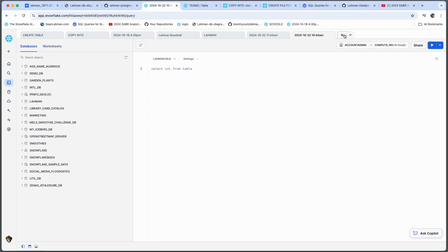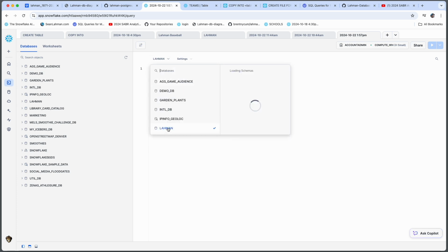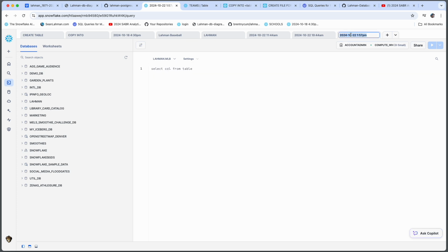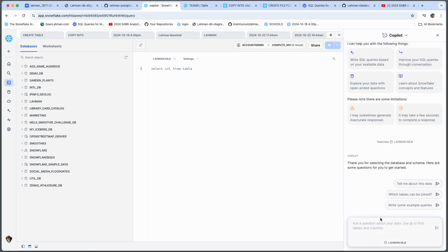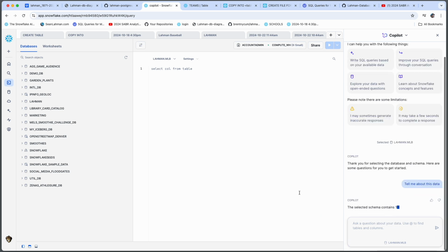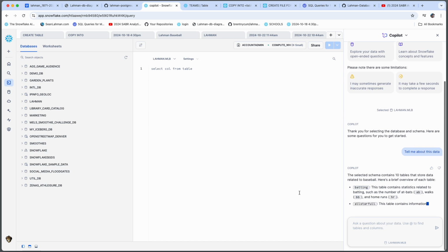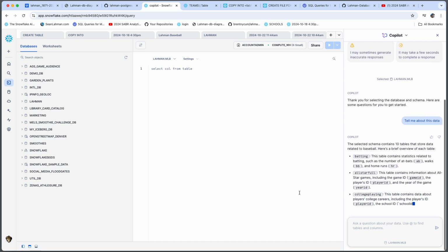Okay, I'm going to open up a new worksheet, connect to the database, and open up Copilot for the third time. Let's see if there's any more insights we could glean from Snowflake's Copilot. I followed one of the built-in prompts, tell me about this data. And Snowflake definitely knows more about the data model than it did yesterday.